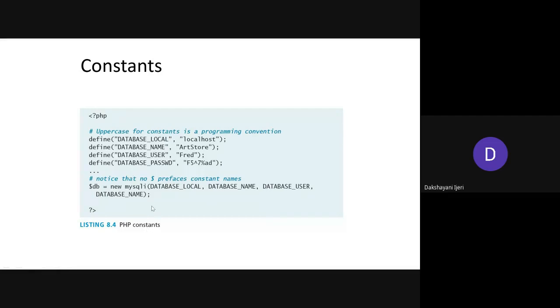As a theory part of the question in the exam question paper, you might be asked to explain the variables or the constants with respect to PHP. In that case, you should be able to define the syntax, and you should even be able to explain it using a specific example.